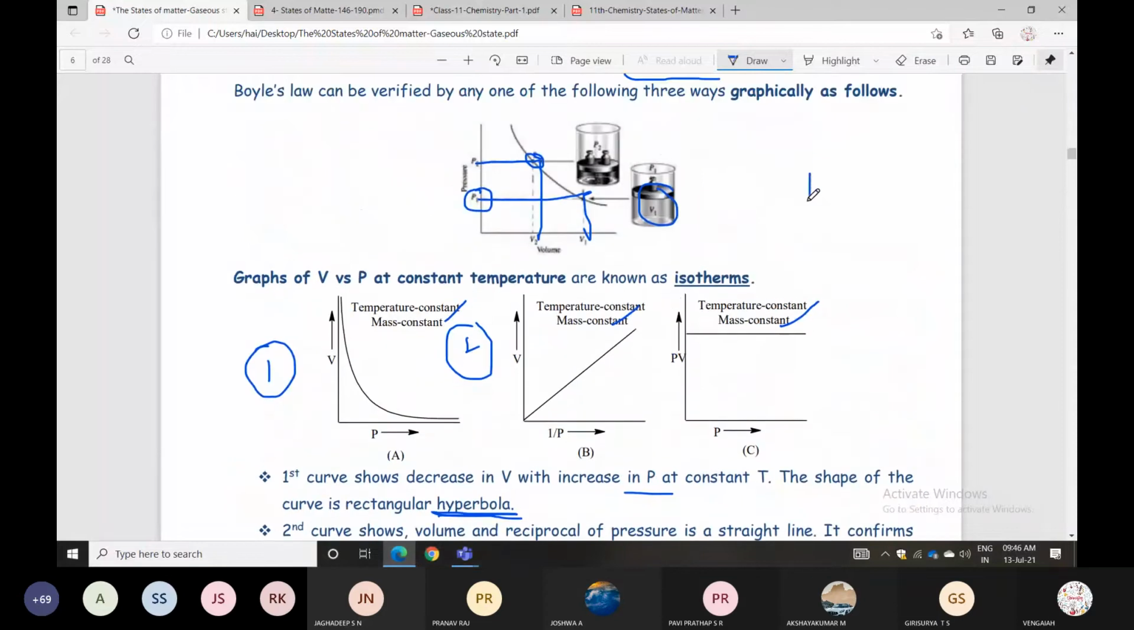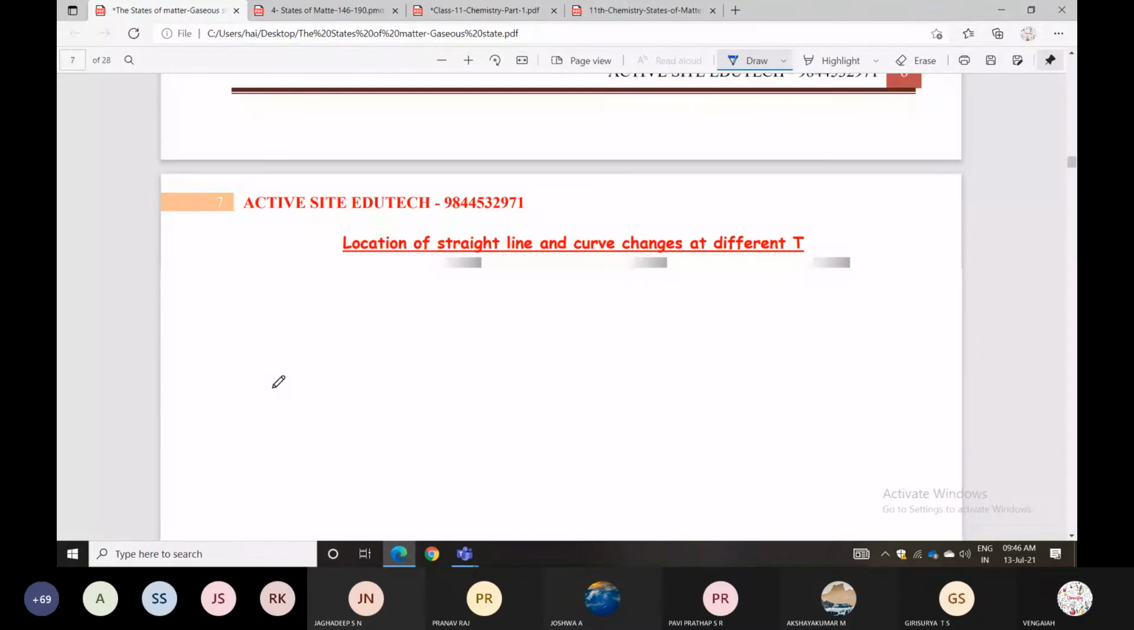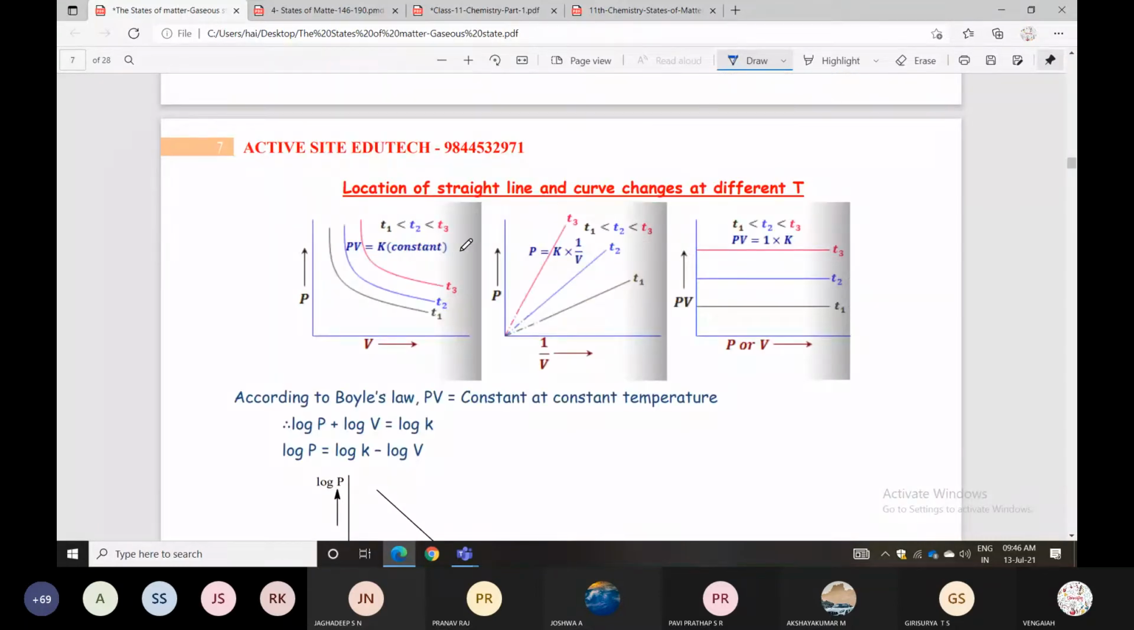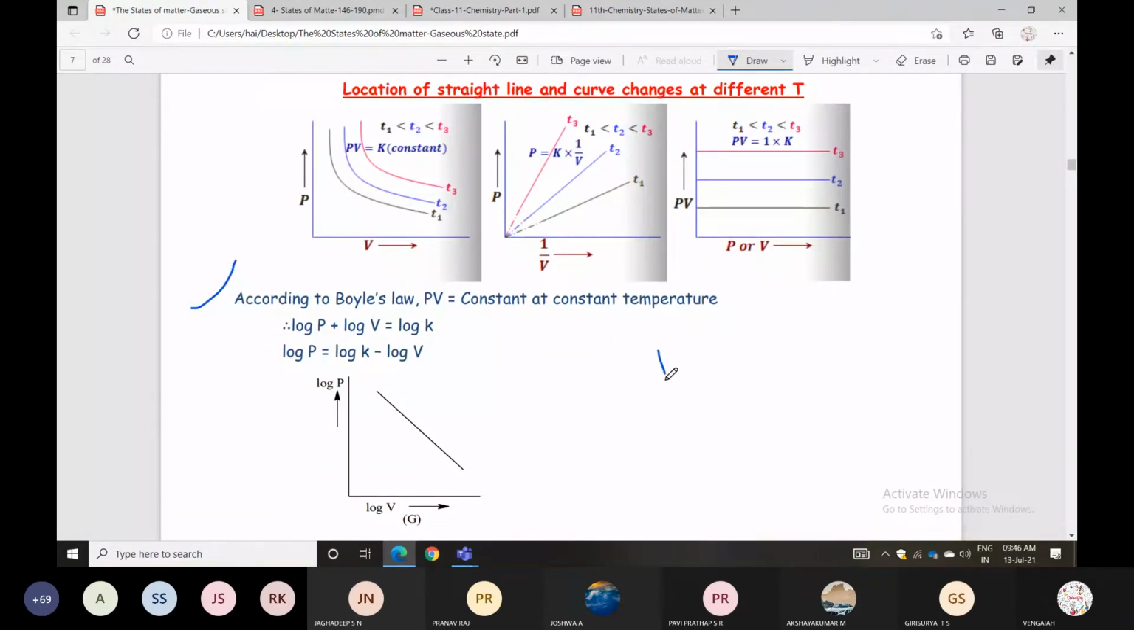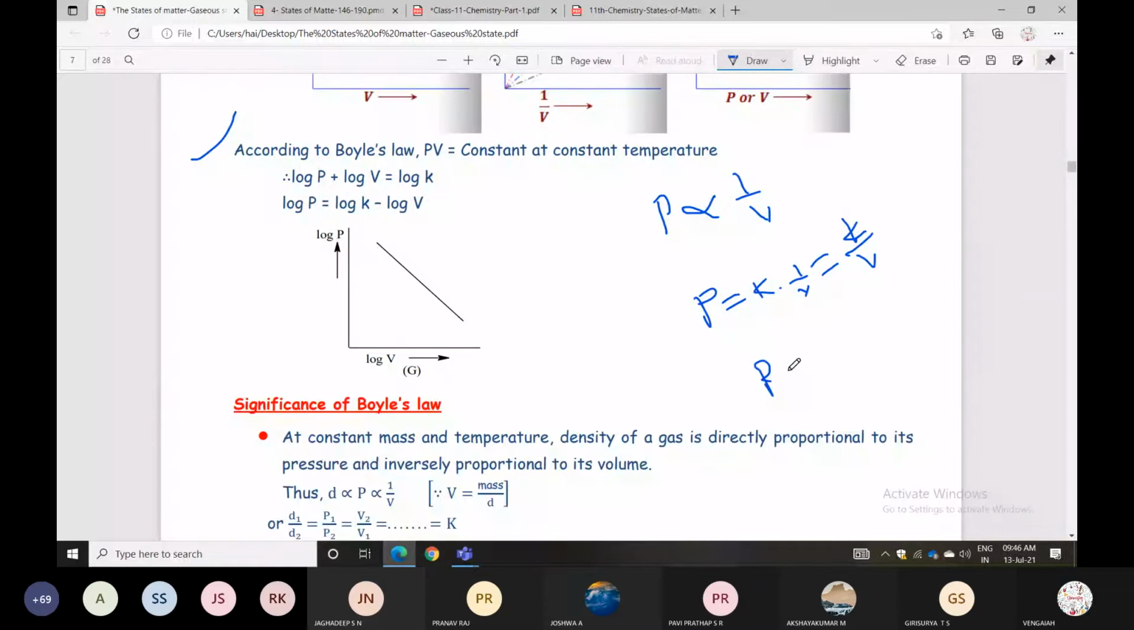Limitations: straight line and curve changes at different temperatures. According to Boyle's law, PV equal to constant. Actually, P is inversely proportional to volume. Then P equal to K into 1 by V, you can write K by V. K is nothing but Boyle's constant. Then PV equal to K, you can bring V to this side. PV equal to K. Okay?